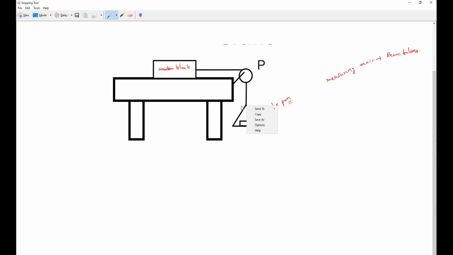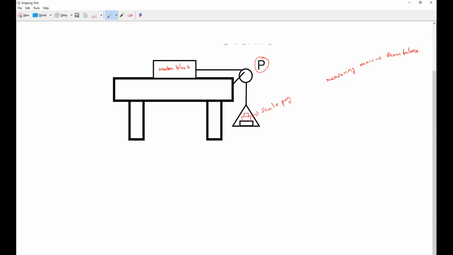Now the string is passed over a pulley. What is the name of this? This is called a pulley. So we have to pass the string over the pulley. Now slowly start adding the masses. Add a small weight to the scale pan, which would tend to move the block but not set it in motion. You add some mass, the block will never move. Add some other mass so that you still cannot see motion. It should not move, but it has to be ready to move.